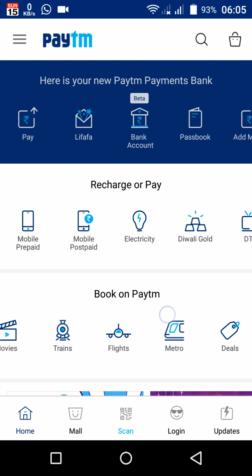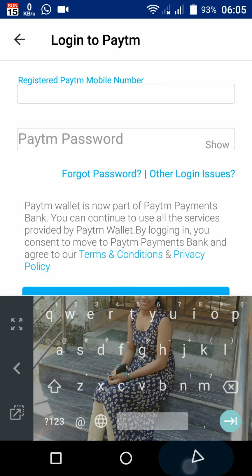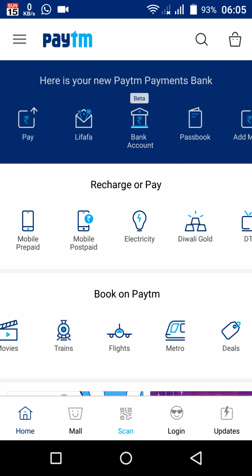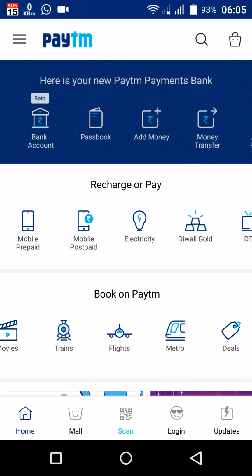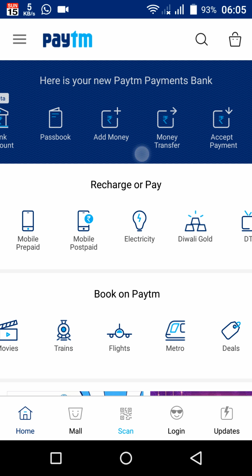Lifafa is also there. Bank account, you can give your bank account. Passbook, okay, you can choose a passbook. Add money, if you want to credit some money to your paytm account, then you can add money from your bank account to your paytm account.